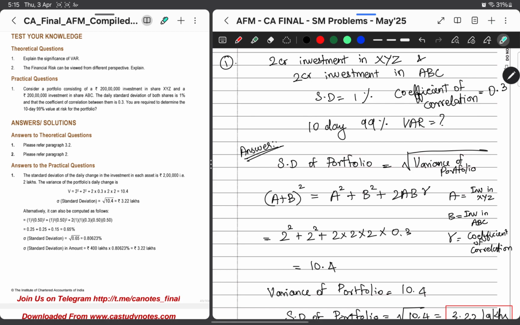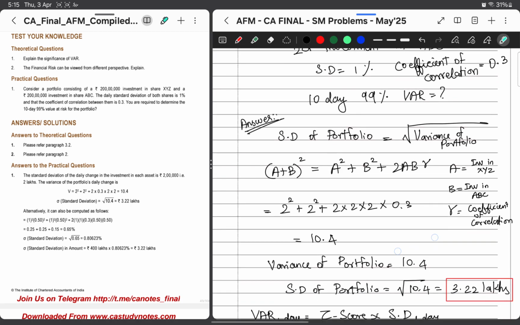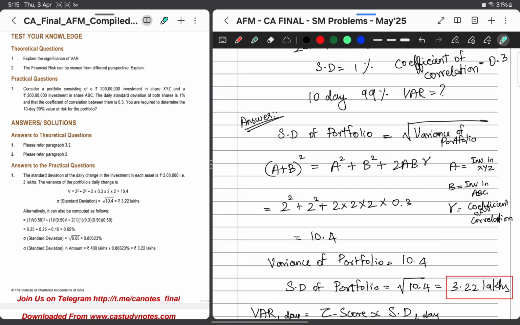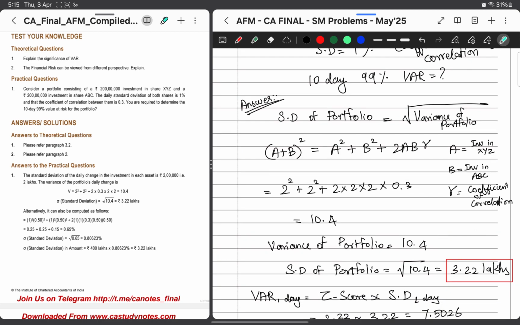Going further, we first have to calculate the standard deviation of the portfolio. Since the standard deviation of individual investments and the standard deviation of the portfolio are different, there is a specific formula to calculate the standard deviation of the portfolio. It is our basic mathematical formula.